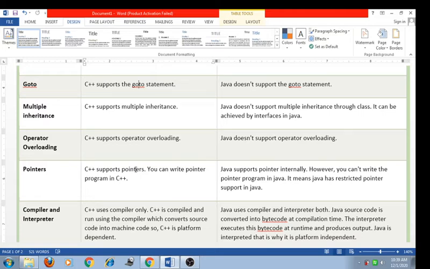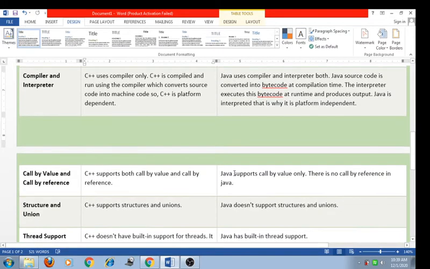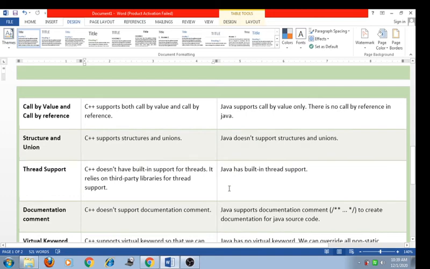Java source code is converted into bytecode at compile time. The interpreter executes this bytecode at runtime and produces the output. Java is interpreted, which is why it is a platform independent language, because bytecode can run anywhere in the system.